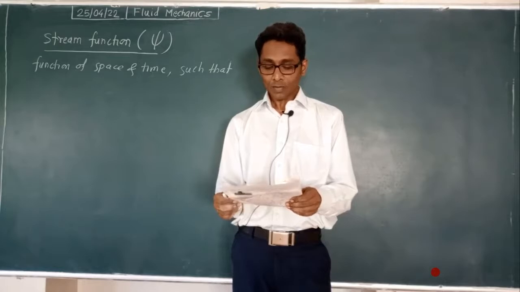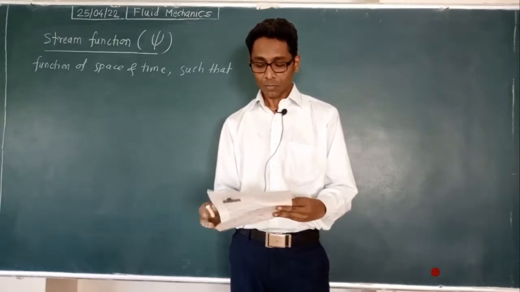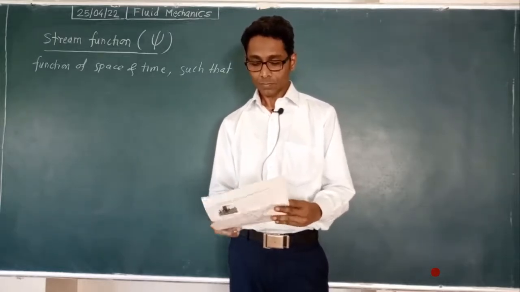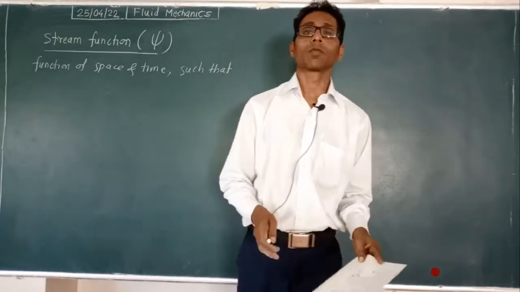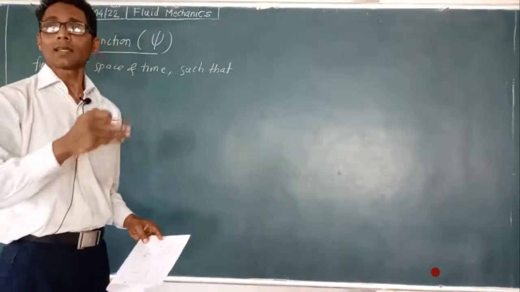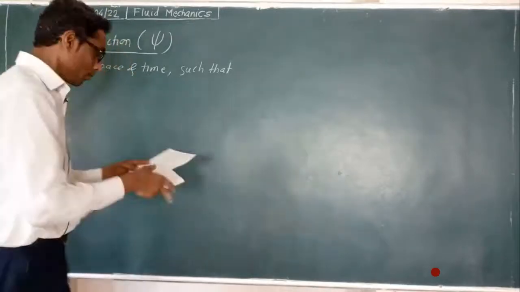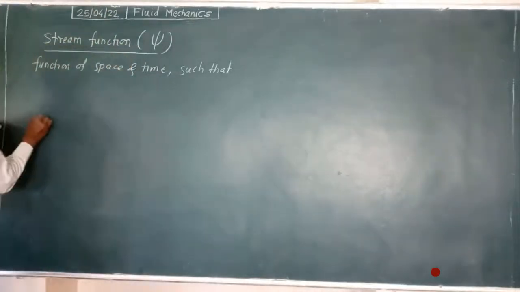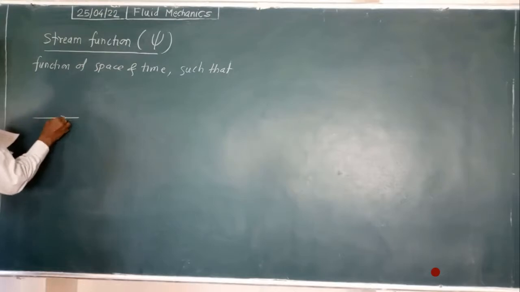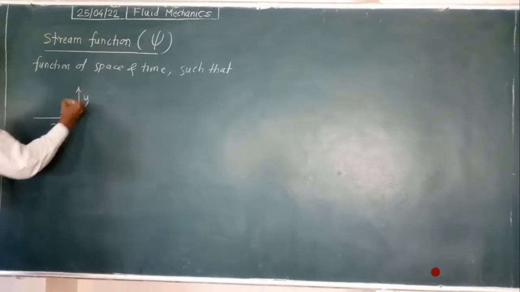For two-dimensional flow, what is written in the statement? That it gives velocity in the perpendicular direction. Here, this is the x direction and this is the perpendicular direction, the y direction.